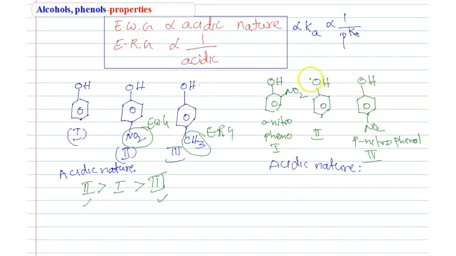So all have a nitro group. The first one and third one have electron withdrawing groups. So definitely compared to the second one, either 1 or 3 is higher. Now tell me, students, orthonitrophenol is there, paranitrophenol is there. So normally para is higher: third one greater than first one greater than 2.